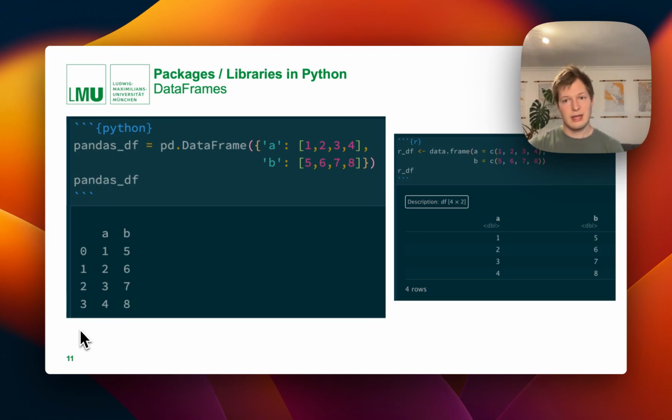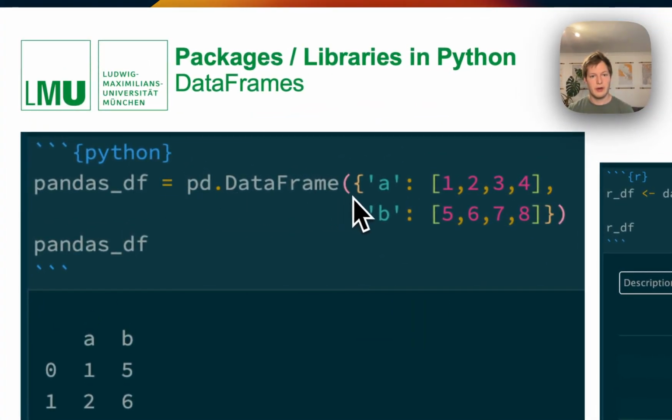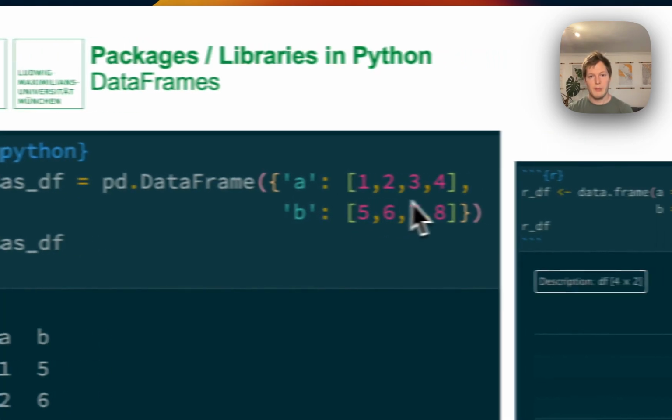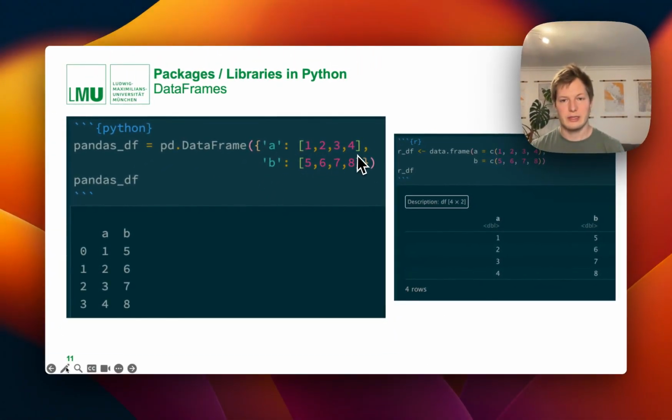So this is already taking into account the import I did before, and we use the classic pd.DataFrame here. Then we have a bit more markup, as you may see. We give it what is called a dictionary, with a for the column, and then the values in a list, these are these brackets. So you see there are more different brackets being used here. This is actually a classic thing about Python: different brackets have different meanings, which we'll be talking about a bit later. But using this syntax, I created a simple data frame in the end.